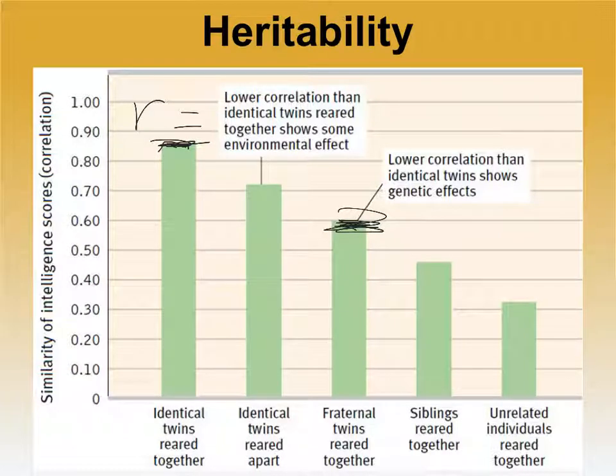These are the equivalent of just any pair of siblings that don't share genes. They have a much lower correlation. But the fact that there's a difference in identical twins raised together versus raised apart shows us that the environment also plays a role. So nature and nurture affect everything in psychology, including IQ.